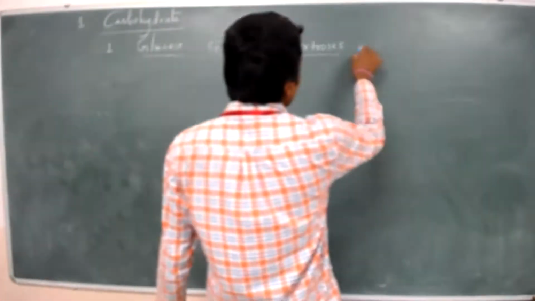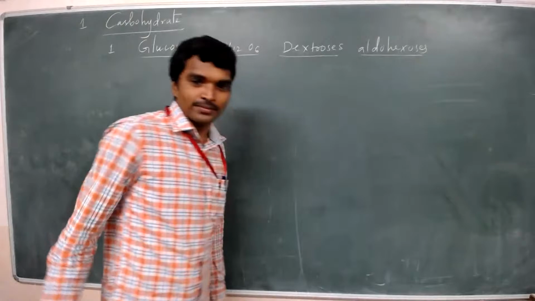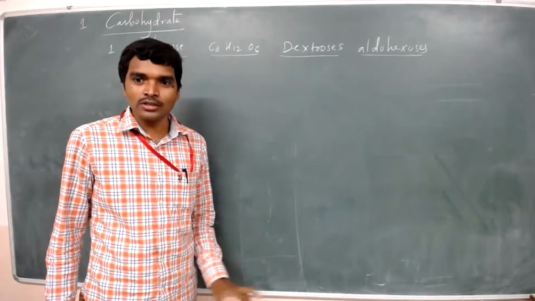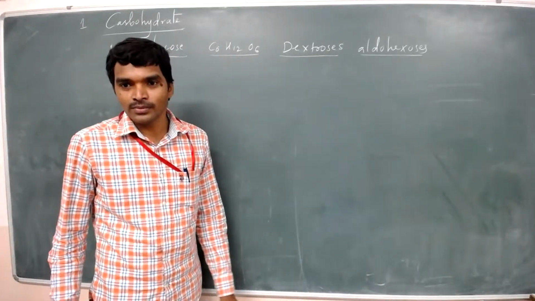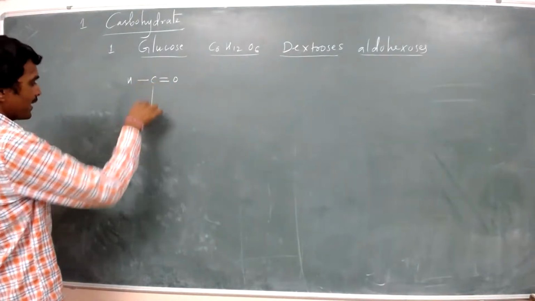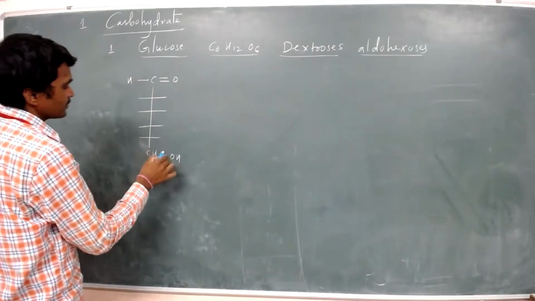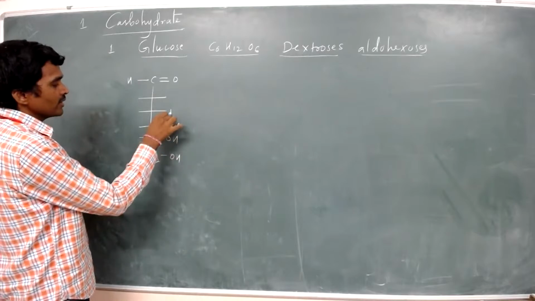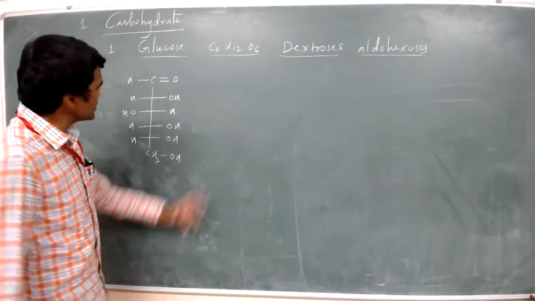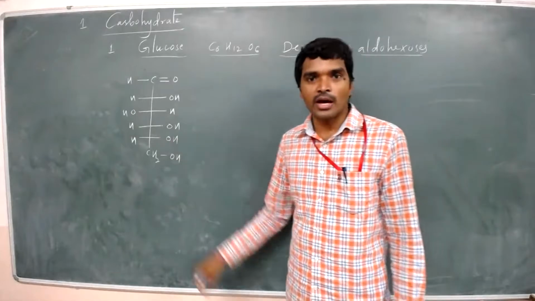And glucose is also known as aldohexose. Why? Because glucose has an aldehyde functional group. Now see the glucose structure: C double bond H, CH2OH, carbons 1, 2, 3, 4. Here OH, here OH, H, OH, H, OH, H, H. So this is the glucose structure, the complete Fischer formula.